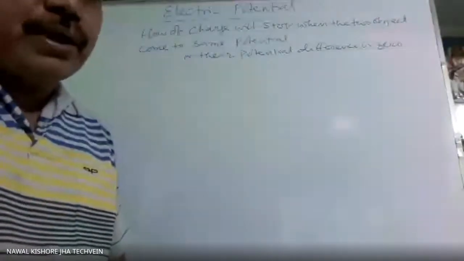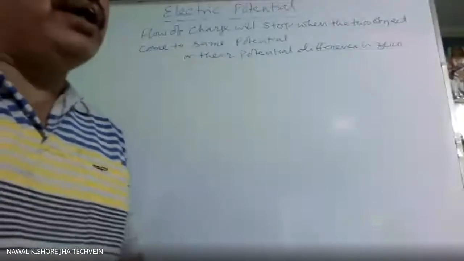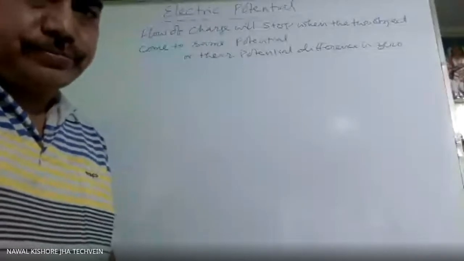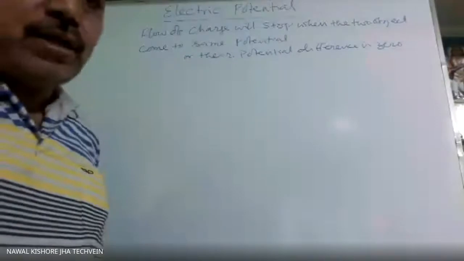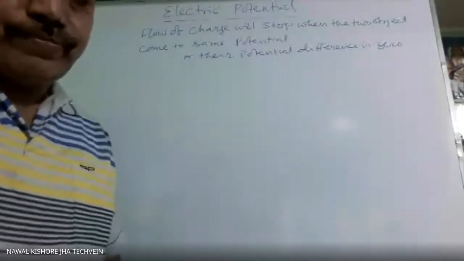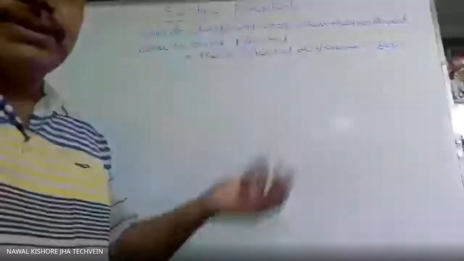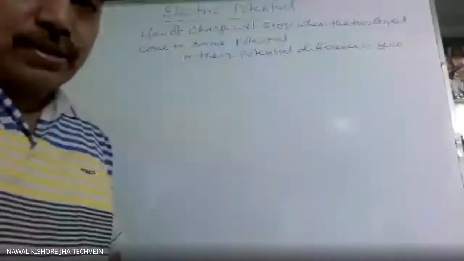With what we will compare? So we are comparing with the electrical condition of Earth. So electrical condition or electric potential of Earth is considered to be 0. Earth has got tremendous capacity to gain electron or to lose electron.